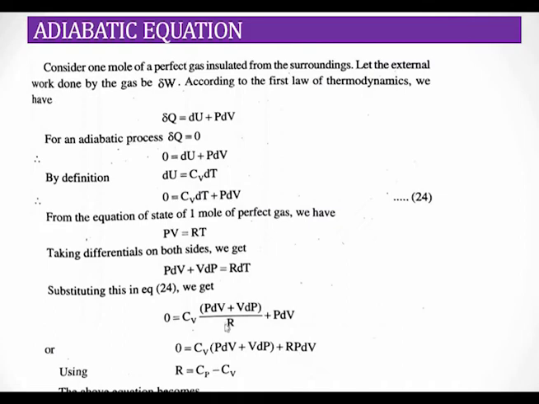So R came from this expression. When we take R outside, we have to multiply this with R. Then only we can take R to the left hand side of the equation. So when we take an R from here, we have to multiply PdV divided by R. So the equation will look like here. So what is R? R is nothing but Cp minus Cv.